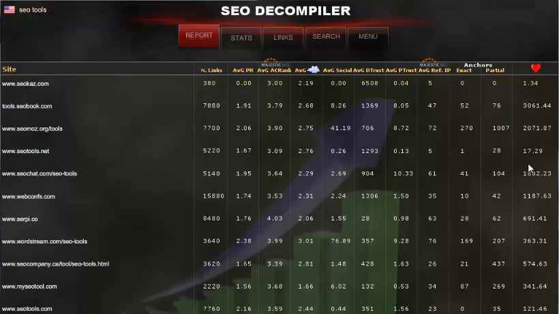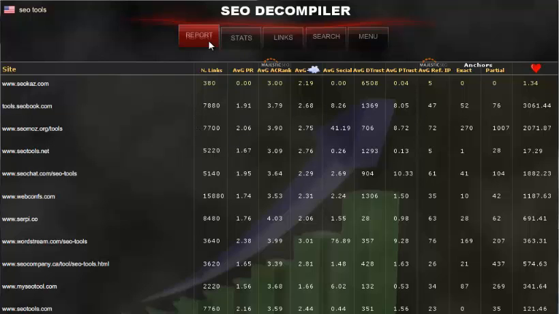SEO Decompiler thinks that SEO Chat and SEOmoz are pretty close, but SEObook is quite well ahead of the pack and well ahead of all the others. Actually, you can see here the others are just below 1,000, meaning that SEO Decompiler thinks that for this keyword SEO tools, the 3 best sites are SEObook number 1, SEOmoz number 2, and SEO Chat should be number 3. Okay, let's see the difference between, for example, SEObook and SEOmoz.